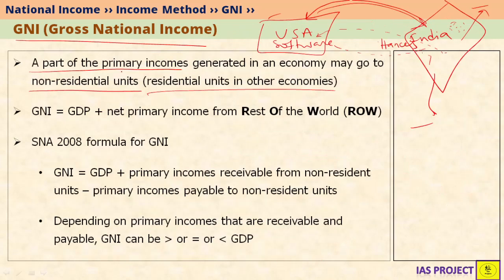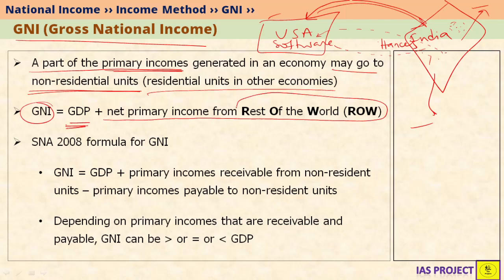A part of primary incomes generated in an economy, for example India, may go to non-resident units, like they are going to USA, they are going to Nepal, Sri Lanka, etc. Similarly, income from USA, Nepal, Sri Lanka and all these countries is also coming to India because resident units of India are present in other countries. So we can compare GNI with GDP. GNI is nothing but GDP plus net primary income from the rest of the world.